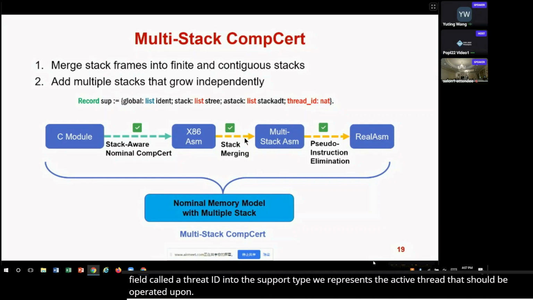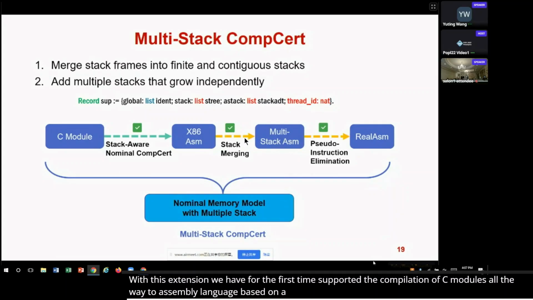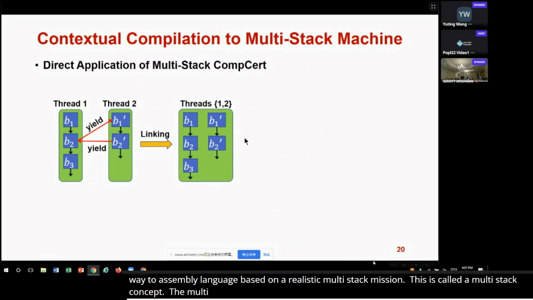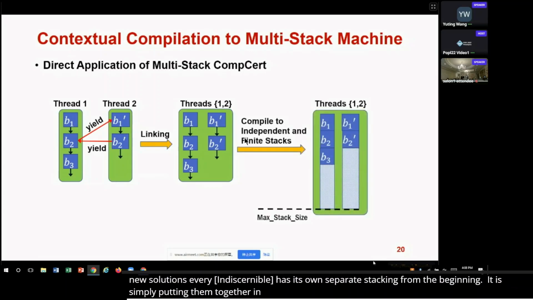With this extension, we have for the first time supported the compilation of C modules all the way to assembly language based on a realistic multi-stack machine. This is called a multi-stack COMSURT. The multi-stack COMSURT can be directly applied to solve the previous problem. In the new solutions, every thread has its own separate stack from the beginning. So the linking of those different threads is simply putting them together in the memory model. And we can very easily compile those separate threads into independent and finite stacks, which will match the realistic machine model.